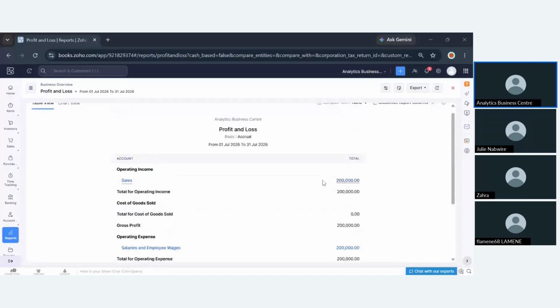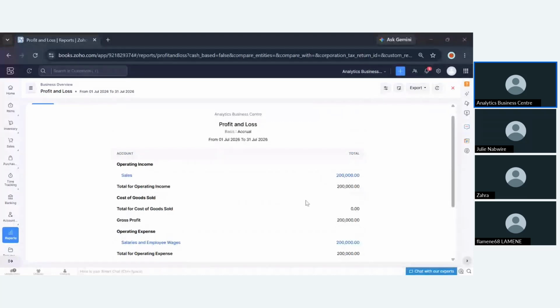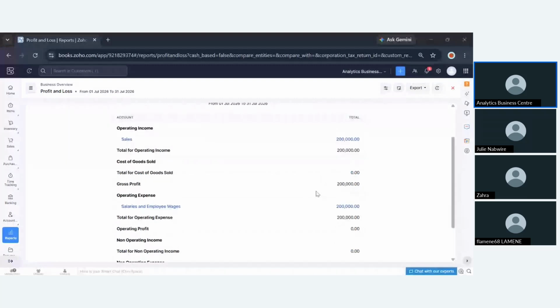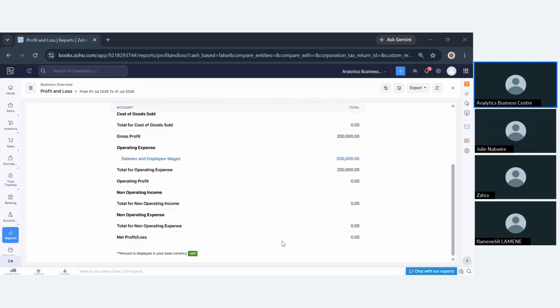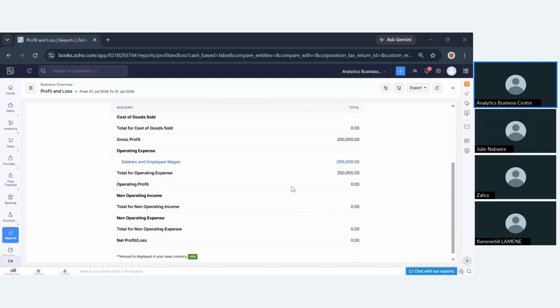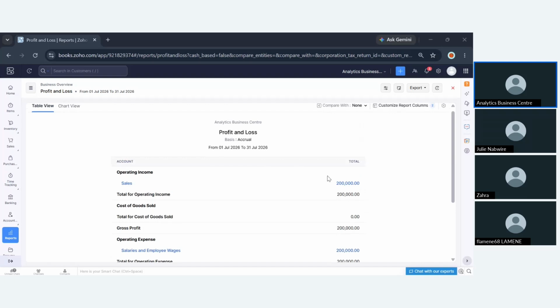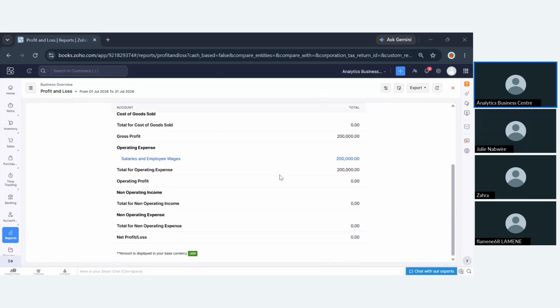We are breaking even. So that means actually we have the same amount of money that we have realized under sales. It is the same amount of money that we had attached on our expenses. So let's say if you realize more in sales than your expenses, you'll be able to realize a profit under here. So let's say you have incurred more than your sales, you'll be able to see a loss.